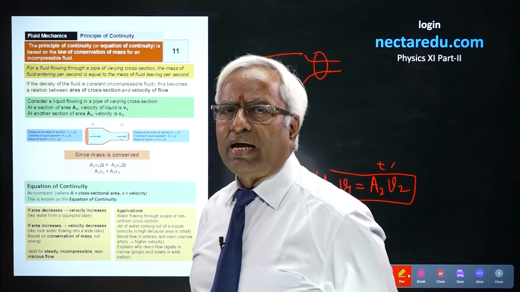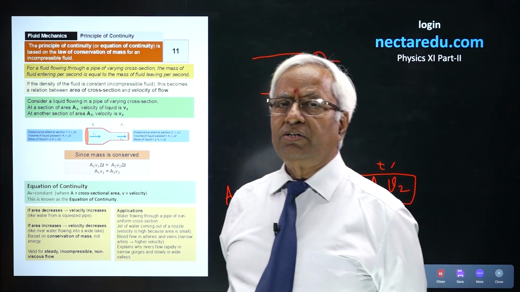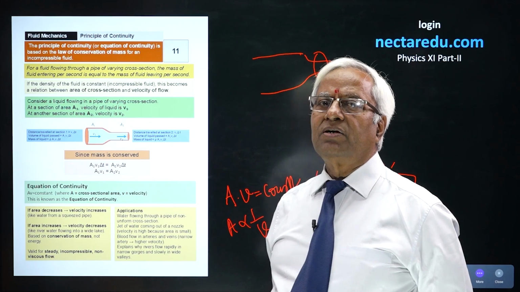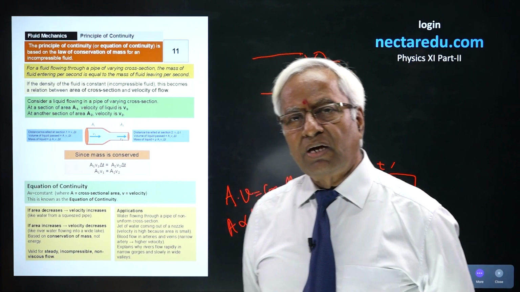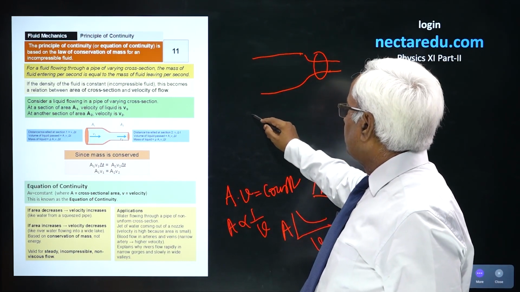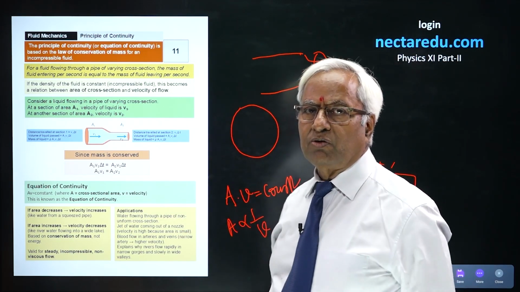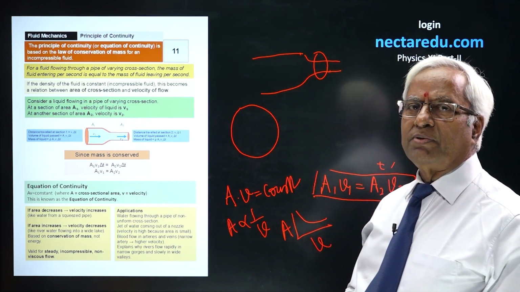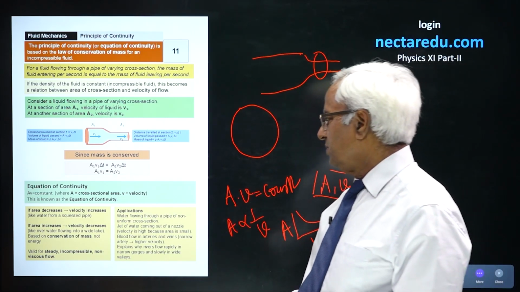And that is what we actually observe with the narrower gauges of the river or wider valleys. Where the valley is wider, the velocity becomes lower. When the gauges are narrower, the velocity becomes higher. Similarly, when we define the law of continuity, we have to keep in mind that this is another outcome of the law of conservation of mass. Do remember, whenever the area decreases, velocity will increase; when area increases, velocity will decrease.